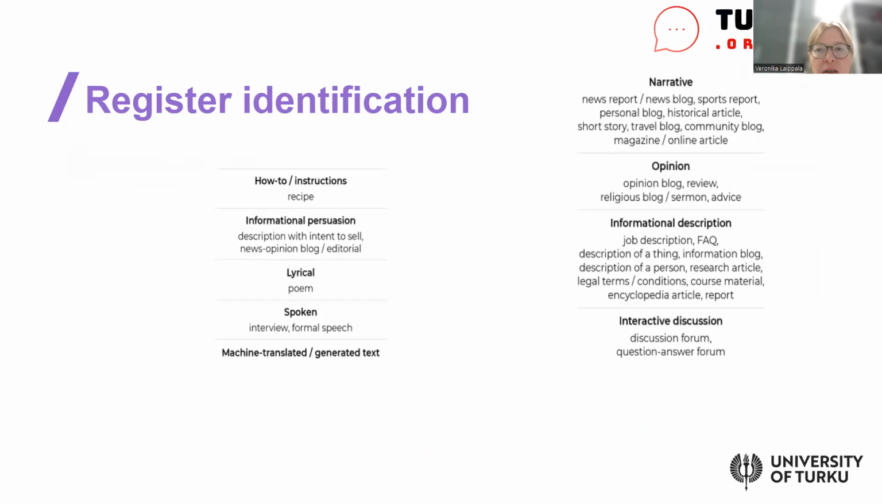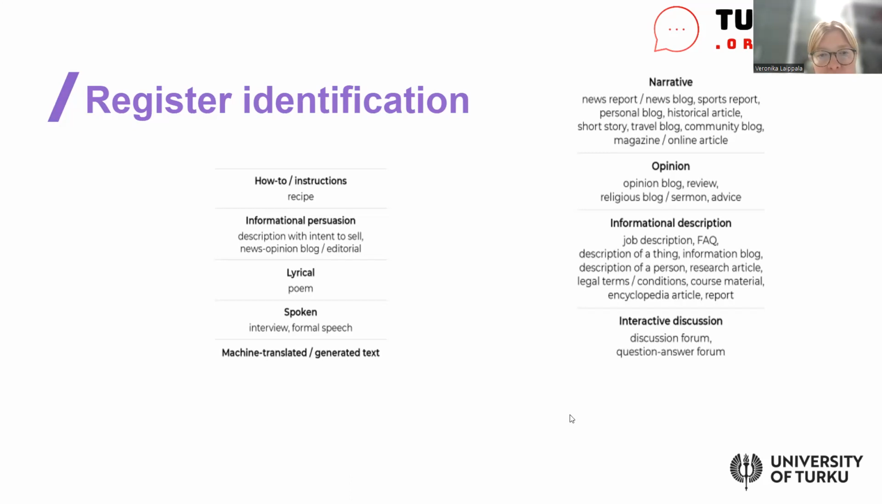Okay, then another tool that we have developed is called register identification. Registers are text categories, such as news reports or reviews or recipes or poems or interviews, different kinds of text categories or genres that you can find online. Normally in these web dumps, we don't know what kind of registers we have in them, but thanks to our tools here, we can find out. This is also based on machine learning. It's a machine learning model that you give a text and it will predict which register category it belongs to.